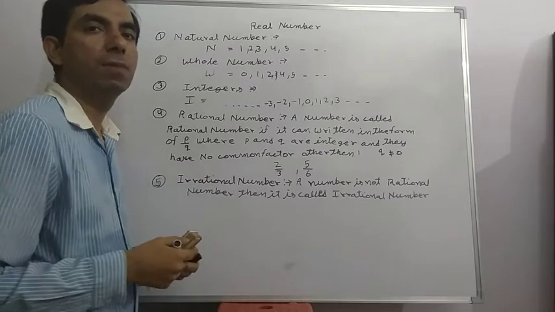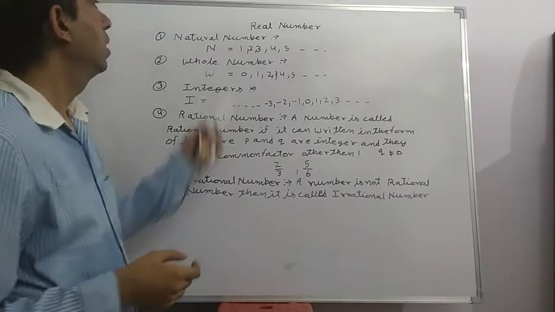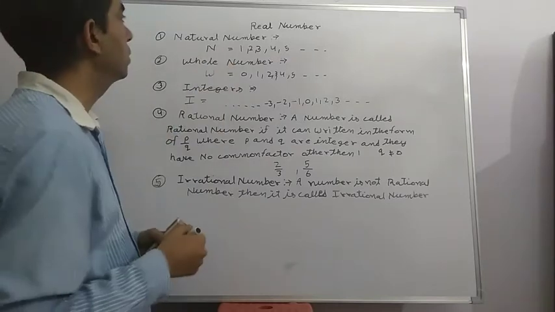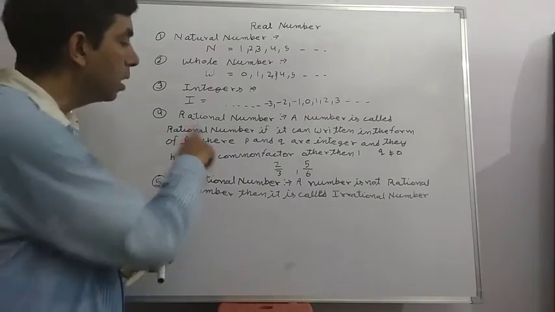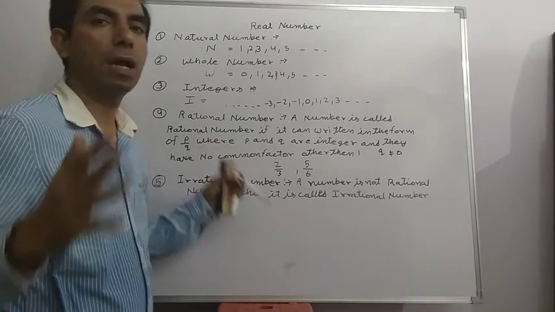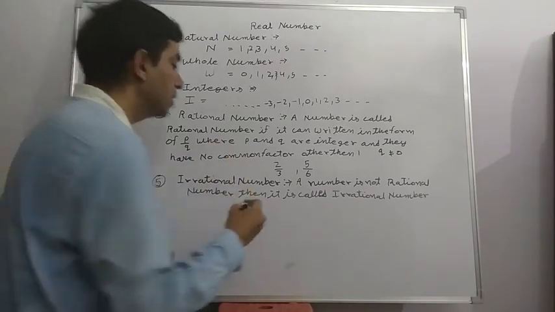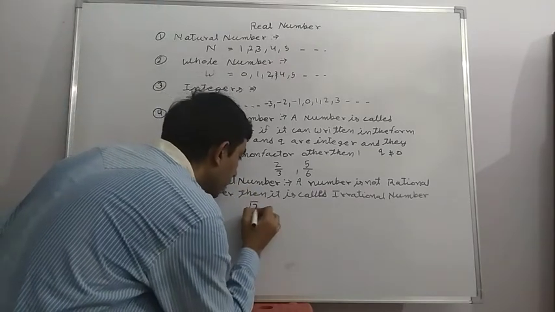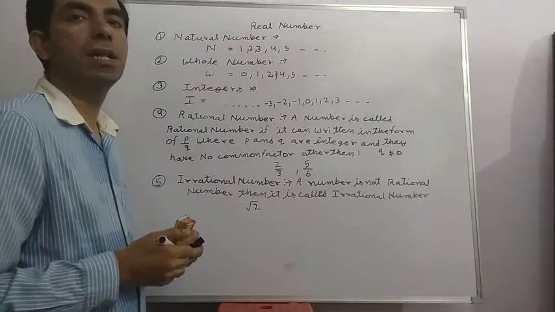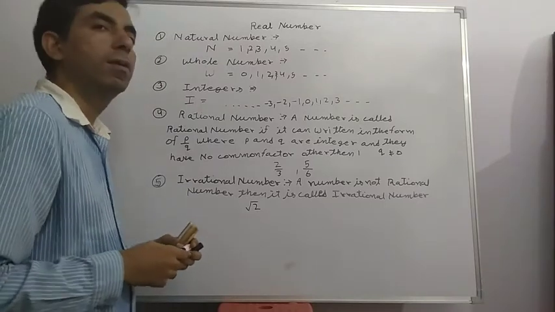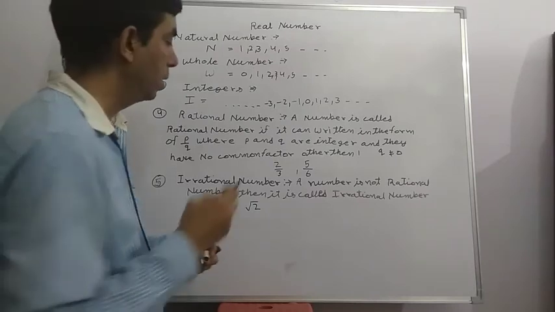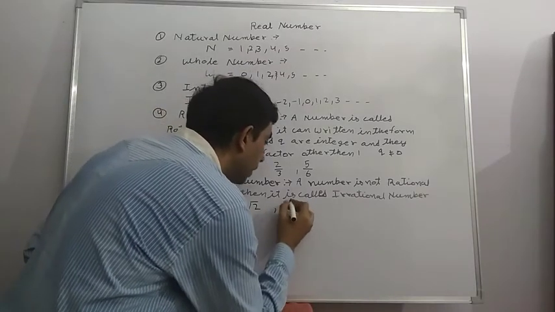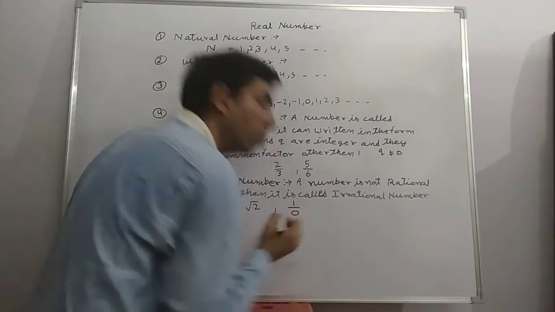So we clarify that irrational number never includes natural numbers, whole numbers, and integers. So rational numbers and irrational numbers are different types of numbers. Here we see root 2. Irrational numbers generally appear where it is not a perfect square root, and another type is where the denominator of an integer is 0.